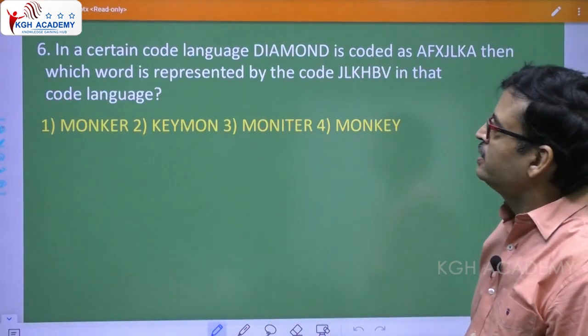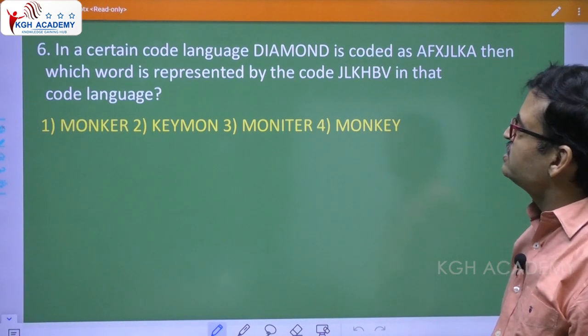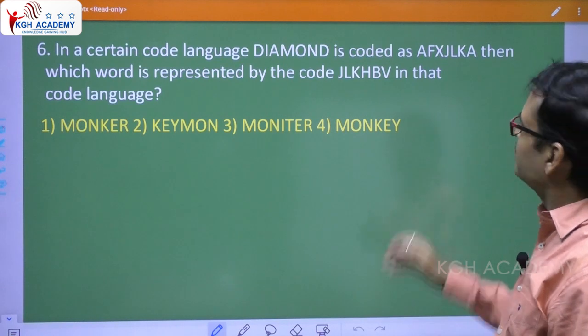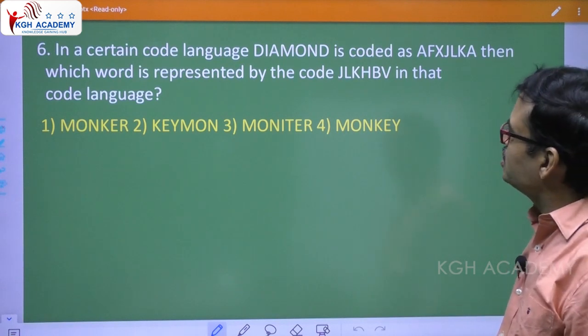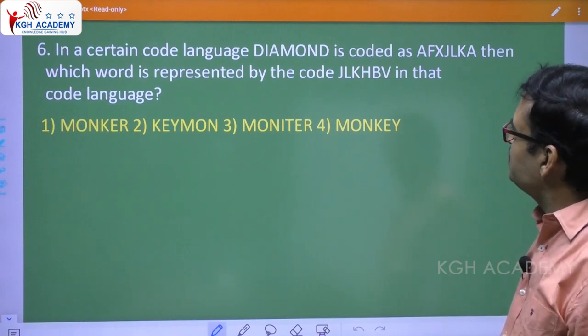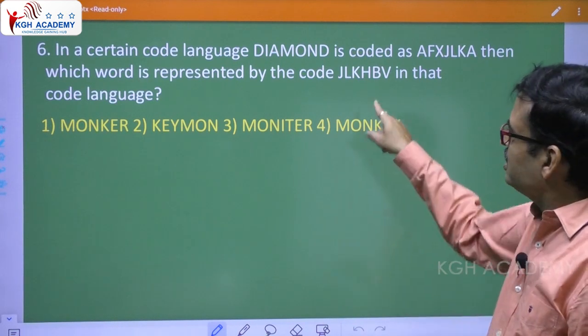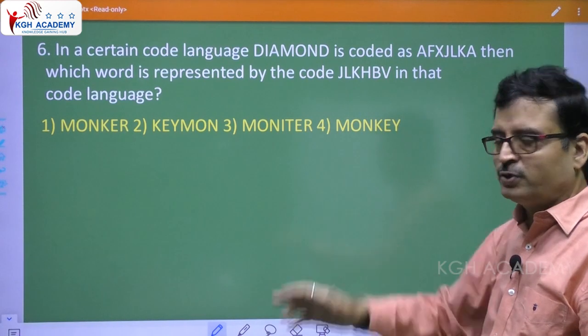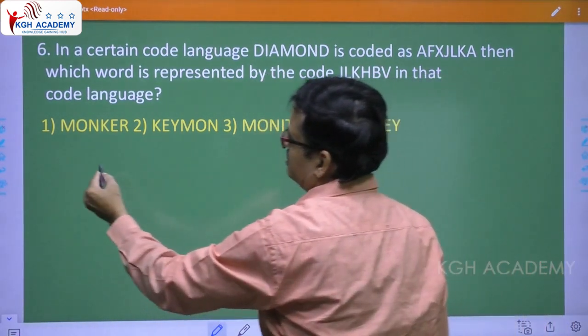Question 6. In a certain code language, diamond is coded as AFXJLKA. Then which word is represented by the code JLKHBV? Now even here, they are giving you the coded word and they want you to find out the meaningful word, right? Okay, let us take this diamond.